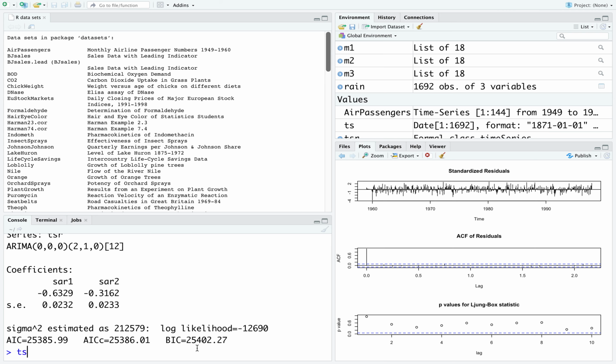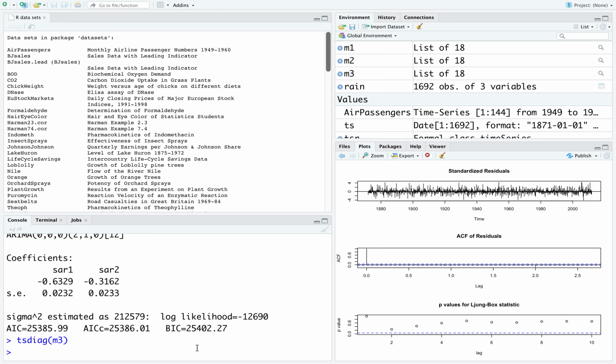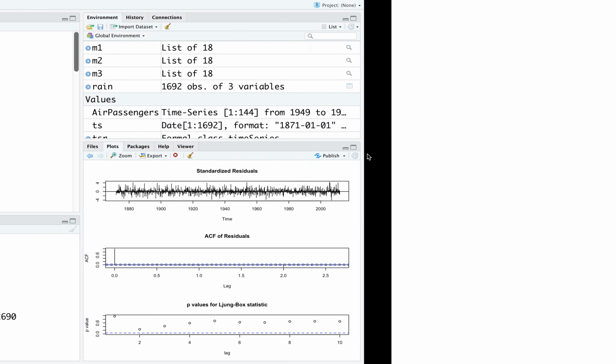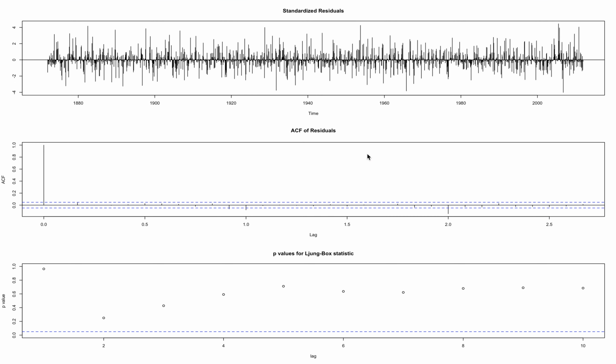So if I run the tsdiag on this particular model for the rainfall data, you don't get good results at all. The residuals are all over the place, and there are at least three places where there is a 2-year cycle autocorrelation, a significant one in the residuals. So auto.arima could not deal with that, and this is not the best model.